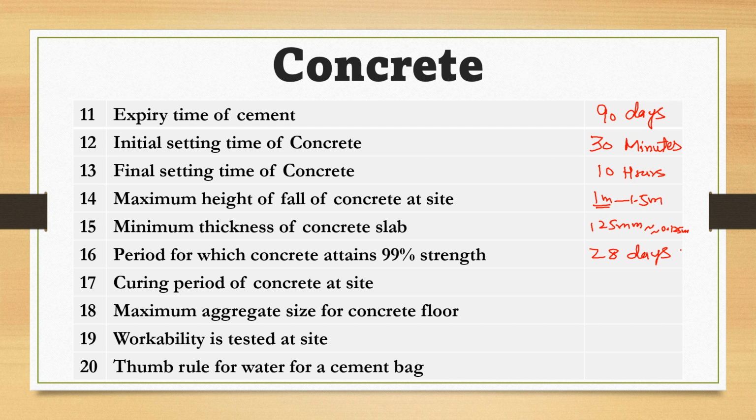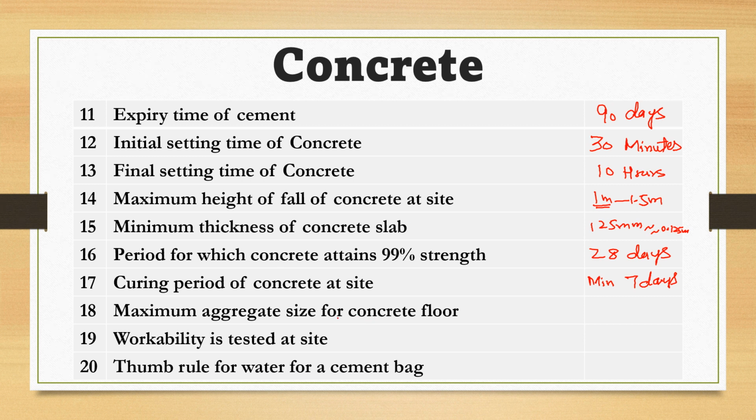What is curing period of concrete at site? How many days you have to cure the concrete to attain the maximum strength, to attain the maximum early strength after 28 days? So that is 7 days minimum. The curing period is 7 days. You have to cure the concrete for a minimum of 7 days. You can cure it for more than 7 days, but minimum period for the curing is 7 days.